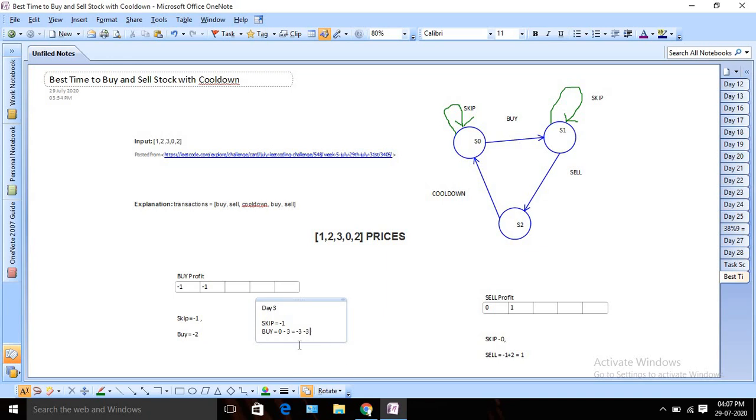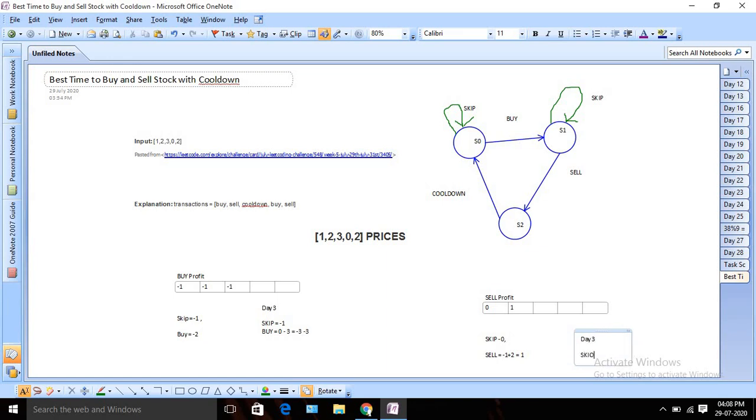So which is more profitable for me? Shall I skip or shall I buy? If I am going to skip, then that will give me more profit, right? So again I am going to skip for day 3. Let's similarly calculate for day 3 sale profit. Okay.